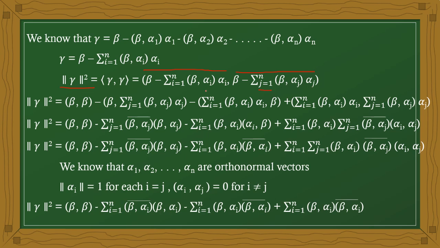We are taking two different indices, not the same.